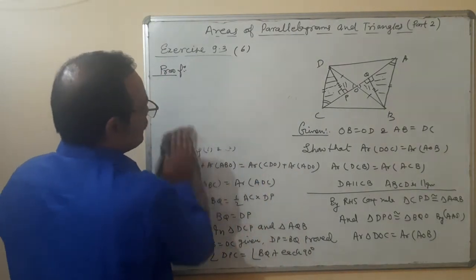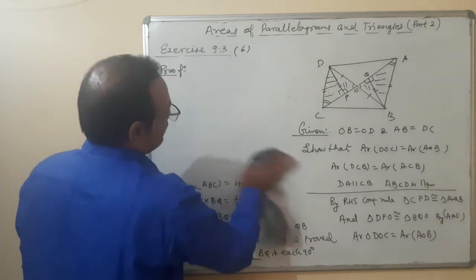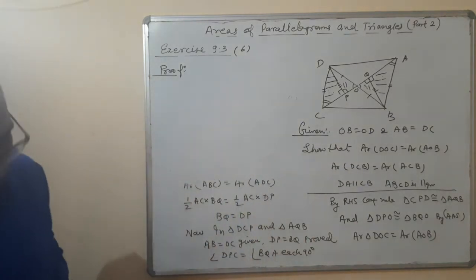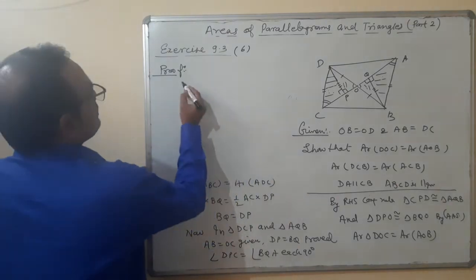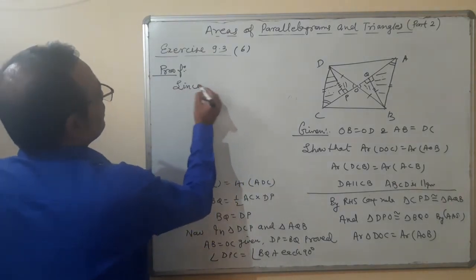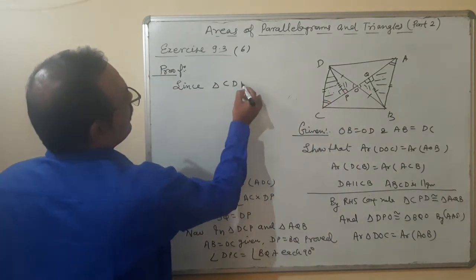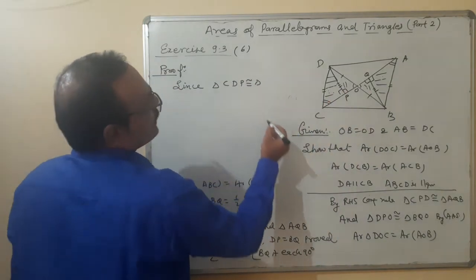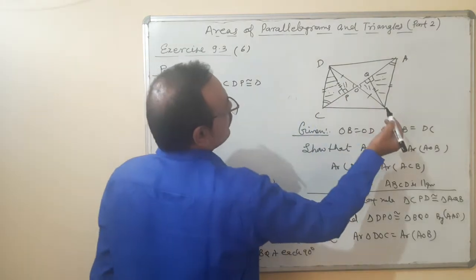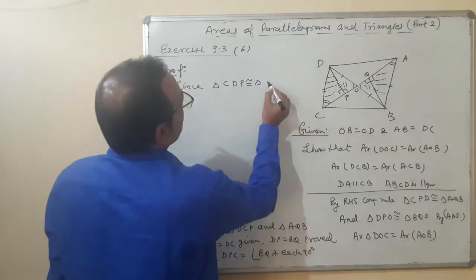For proving a parallelogram, because already we have proved that two triangles are congruent. Which two triangles are congruent? Since triangle CDP is congruent to triangle AQB.